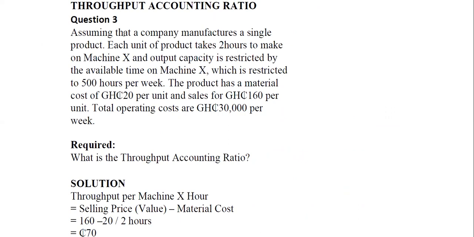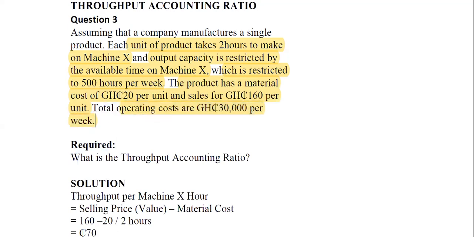It says assuming a company manufactures a single product, each unit of the product takes 2 hours to make on machine X, and output capacity is restricted by available time on machine X. So you can see that the restriction or the bottleneck resource is the available time on machine X, which is machine X hours. It's only 2 hours that we use to make a product, that's per unit. Now, it is restricted to 500 hours per week. So in every week, we have 500 hours available. That's the limitation. The product has a material cost of 20 cedis per unit and sells for 160 cedis per unit. We've also been given total operating cost per week.